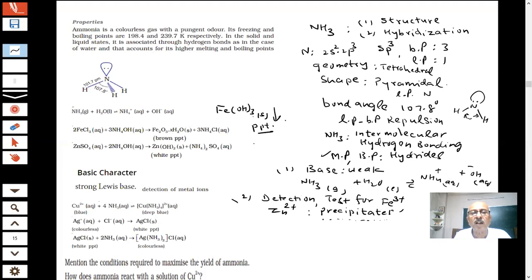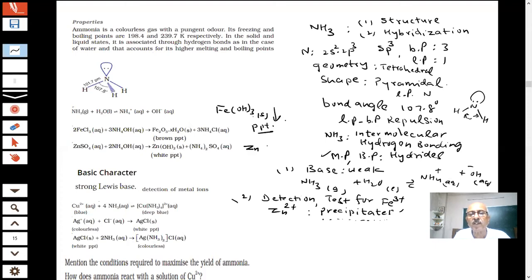If you have zinc ions present in a salt solution, student, you add ammonia solution, which is ammonium hydroxide, the bottles which are there in the chemistry lab. Ammonium hydroxide is what? Ammonia in water. You have seen that ammonia in water forms ammonium hydroxide. What is the result? Zinc forms a precipitate.